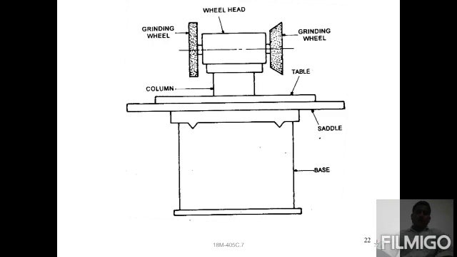We have two types of grinding wheels: one is the plain type, and one is the angular type. This type of grinding machine consists of a table, saddle, column, base, grinding wheels, and wheel head. A single wheel head is provided for revolving both grinding wheels. So this is a two-line cutter type of grinding machine for resharpening of tools.